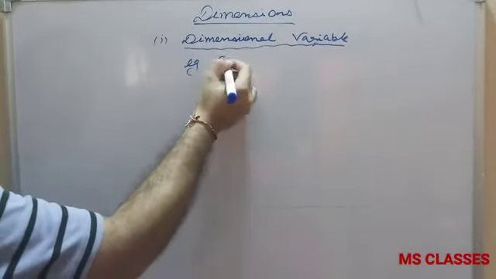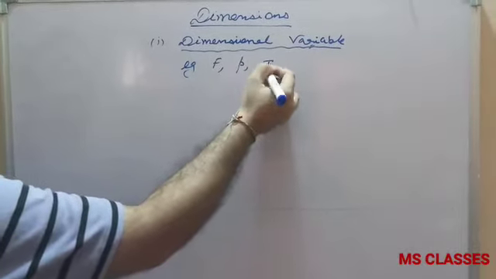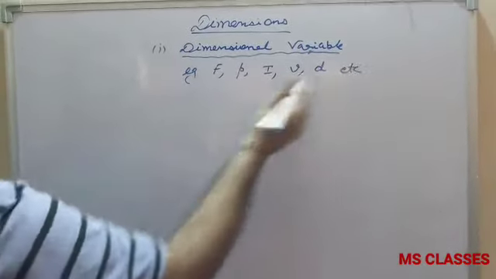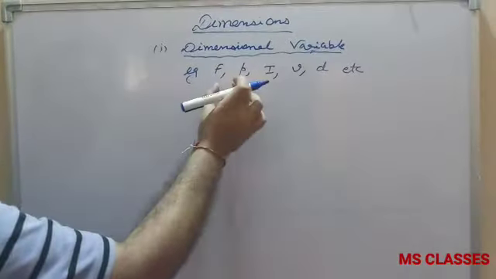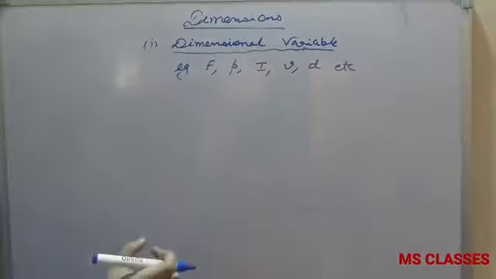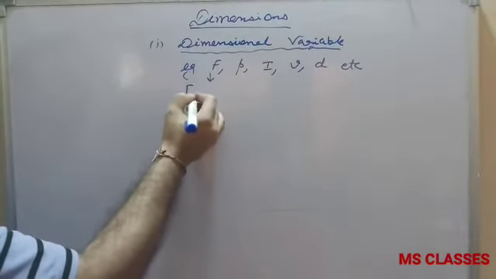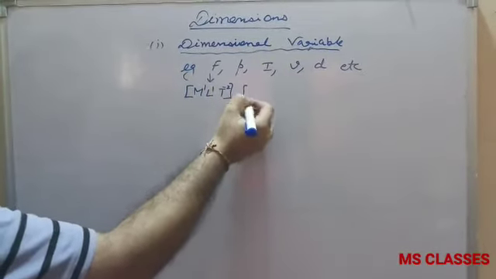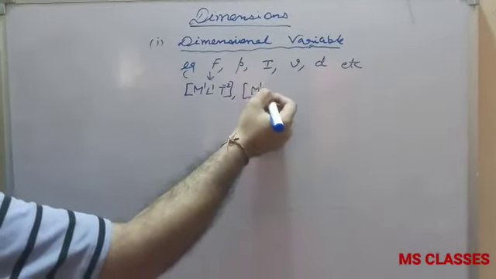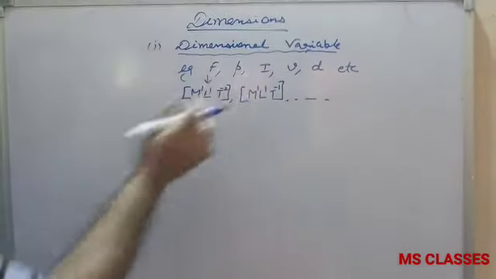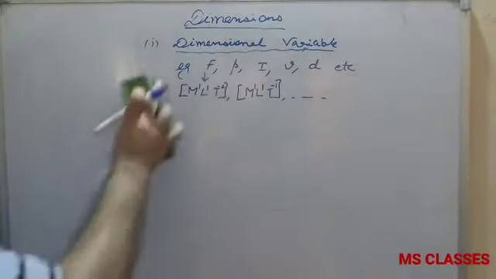For example, force, momentum, impulse, velocity, displacement, etc. all have some variable value but do have some dimensions. Like for force we have just discussed, that is M1, L1, T minus 2. For momentum, that is mass into velocity, which is M1, L1, T minus 1. So that is called dimensional variable.